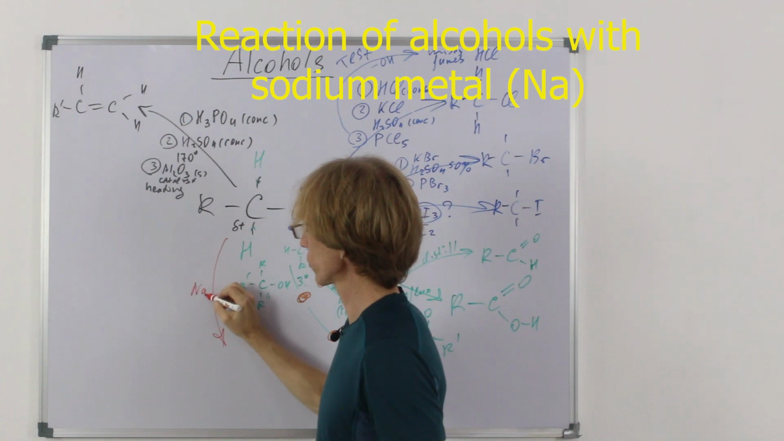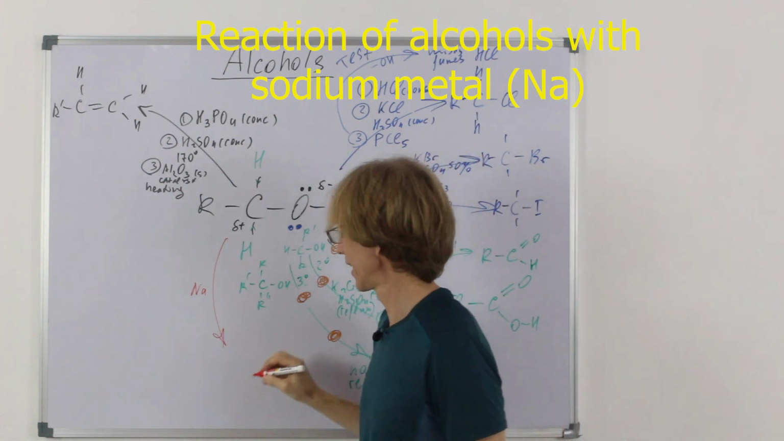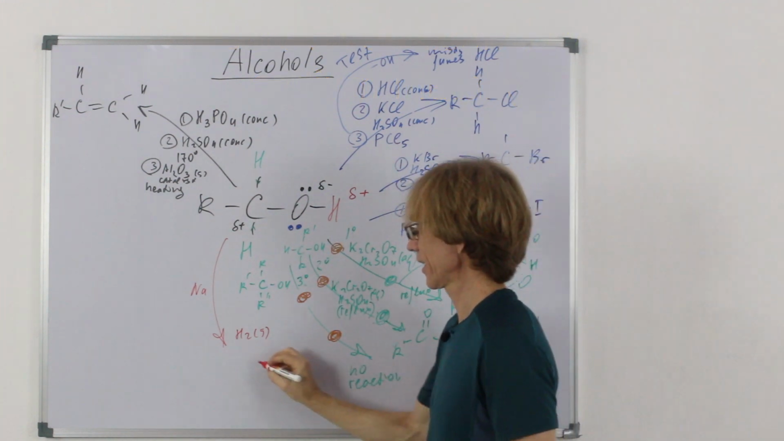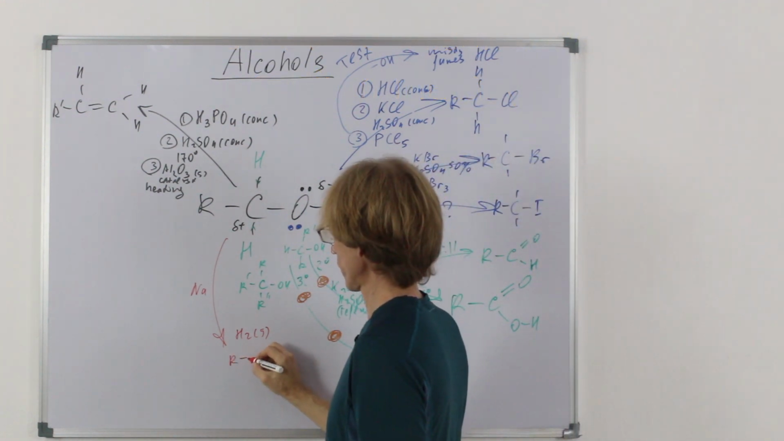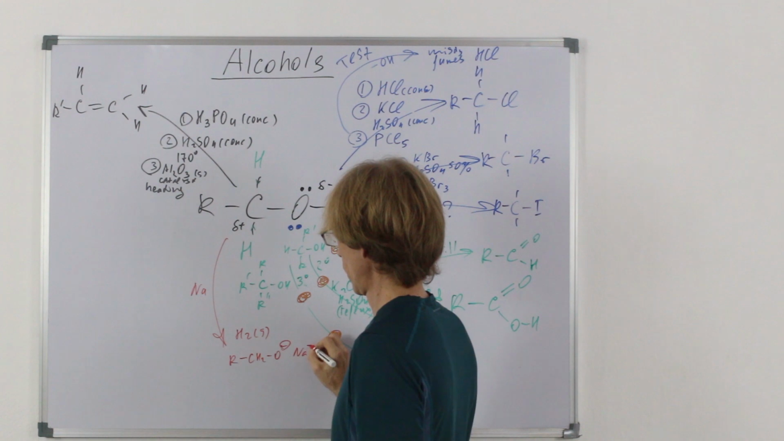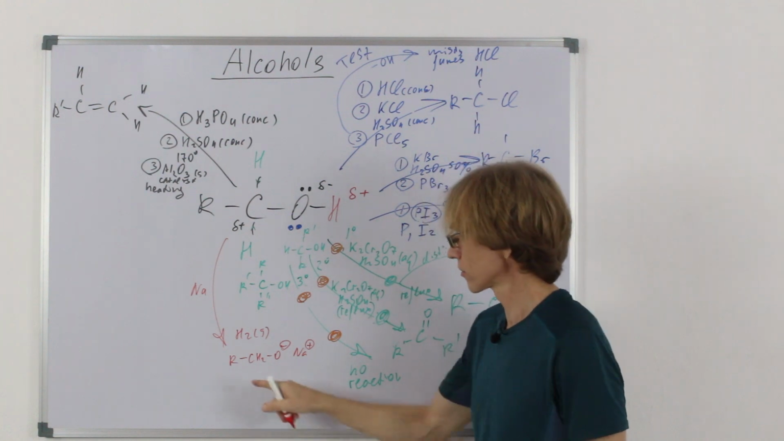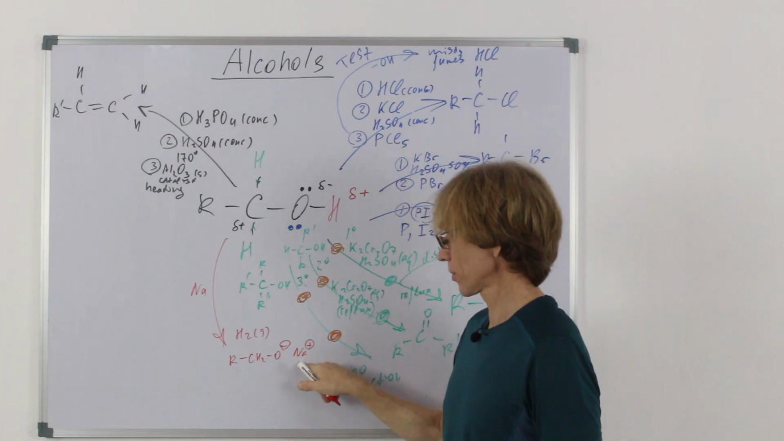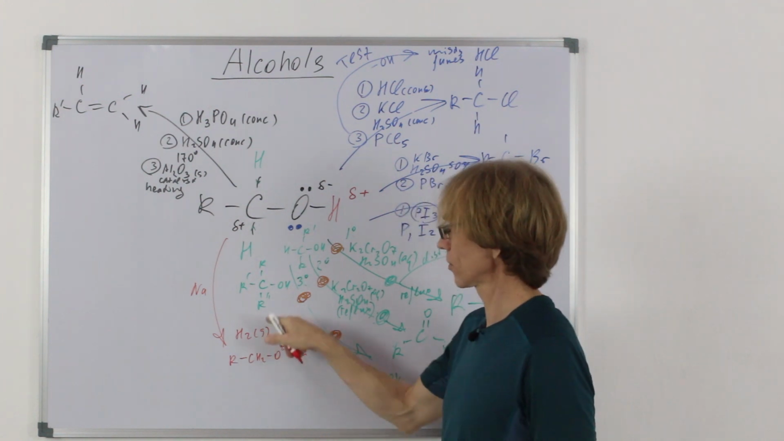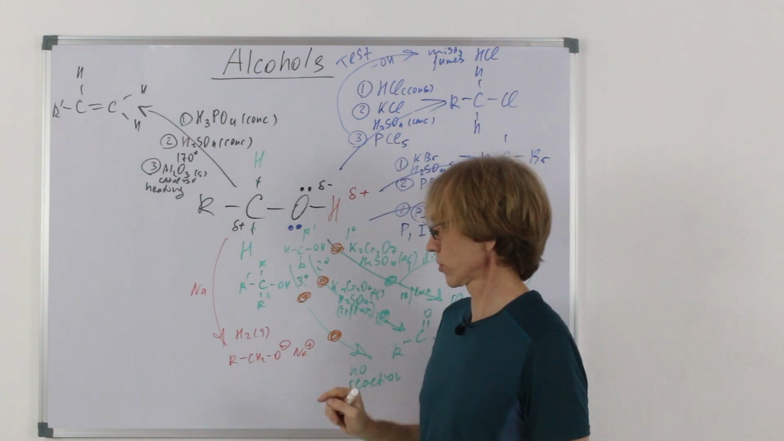So first is the reaction with sodium. When alcohols react with sodium, hydrogen gas is formed, and alkoxide, which is similar to hydroxide. Simply instead of H, there is an alkyl group. So here is sodium alkoxide. For example, if our alcohol would be ethanol, it would be sodium ethoxide.